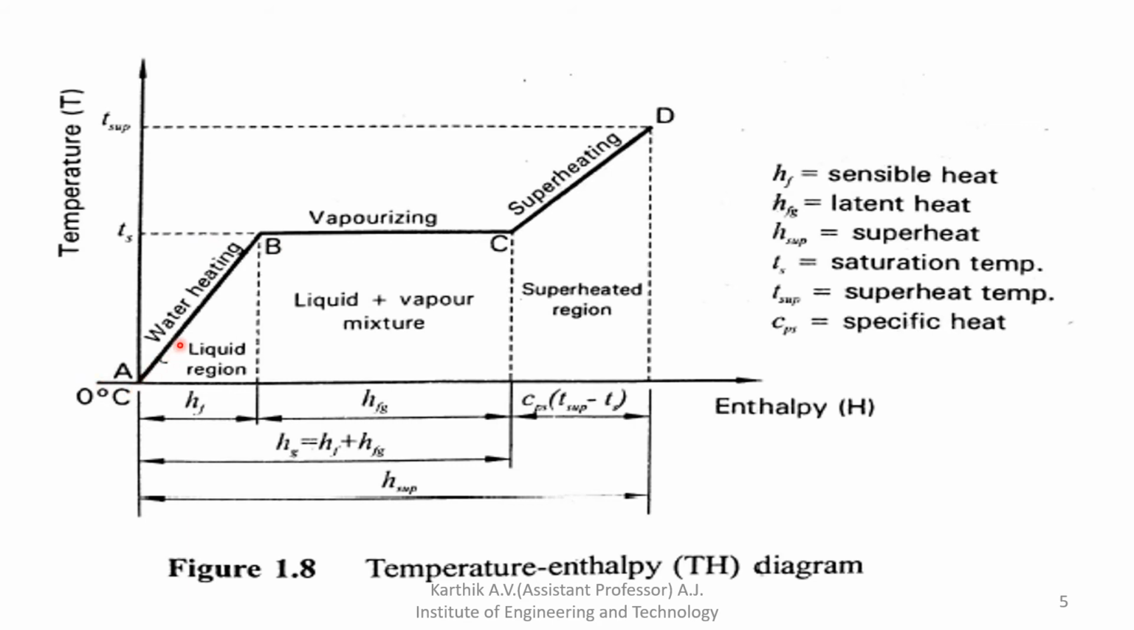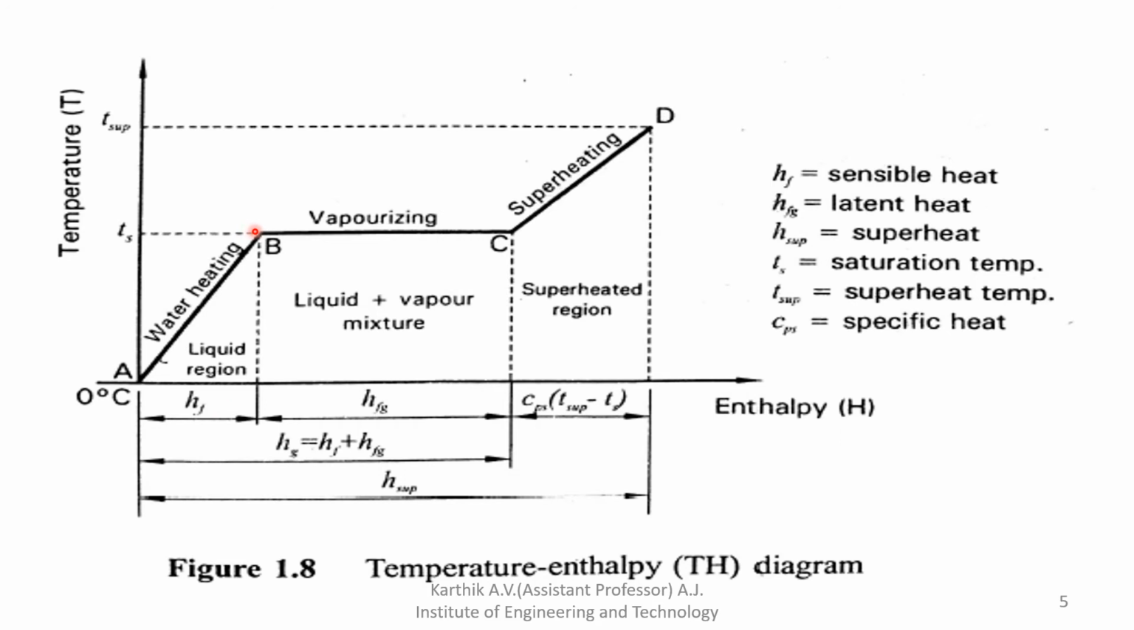So here the temperature reaches the saturation state. So how can we define the sensible heat? It is the amount of heat required to raise the temperature of 1 kg of water at 0 degree Celsius to saturation temperature at a given pressure. That is called sensible heat. It is denoted by hf.